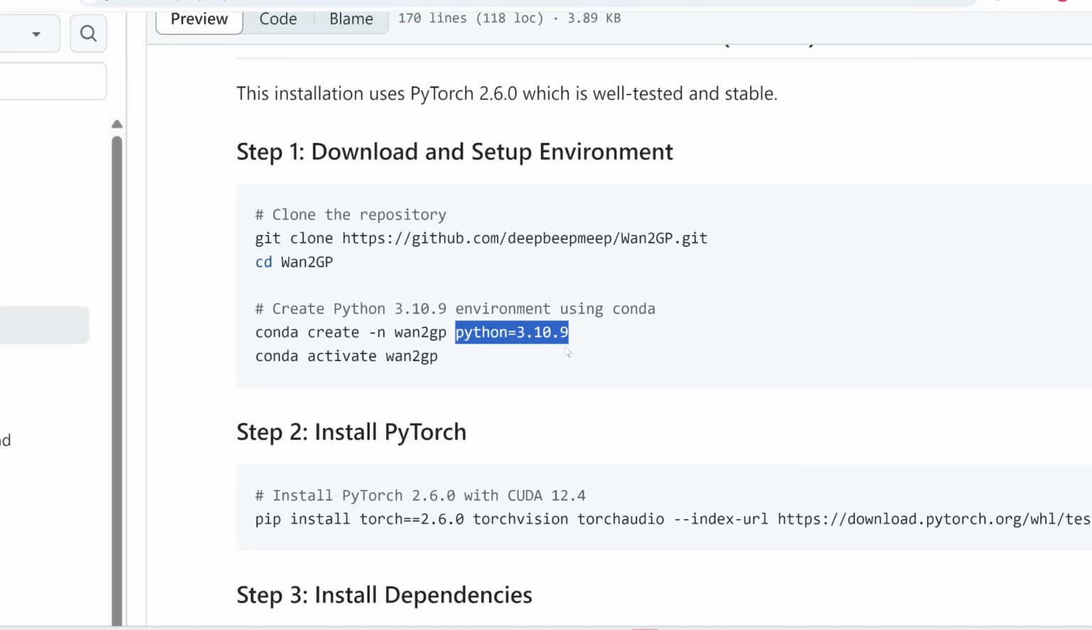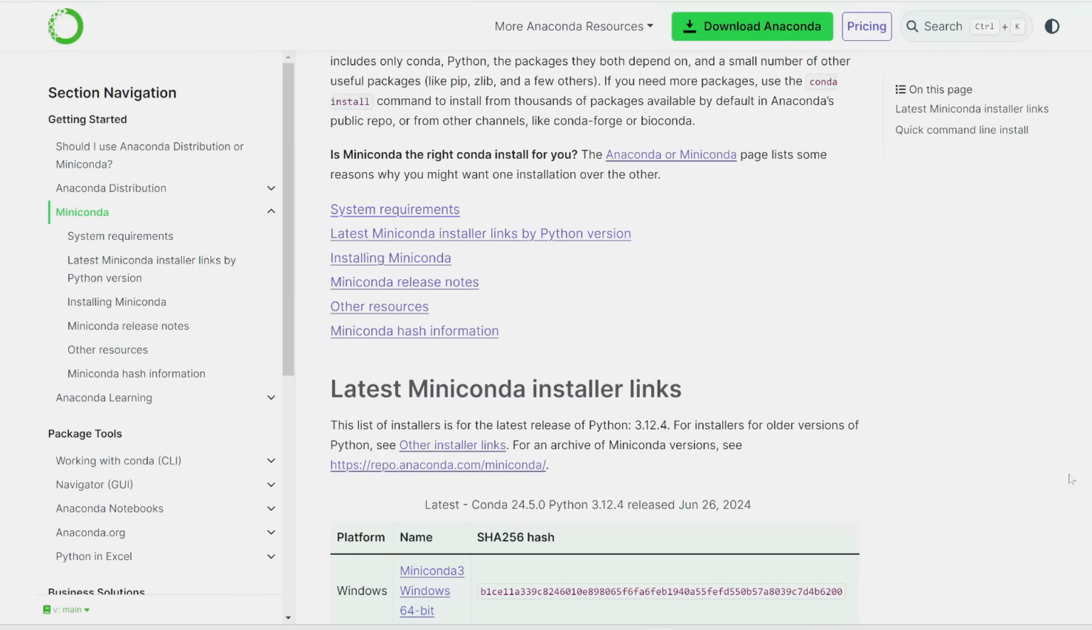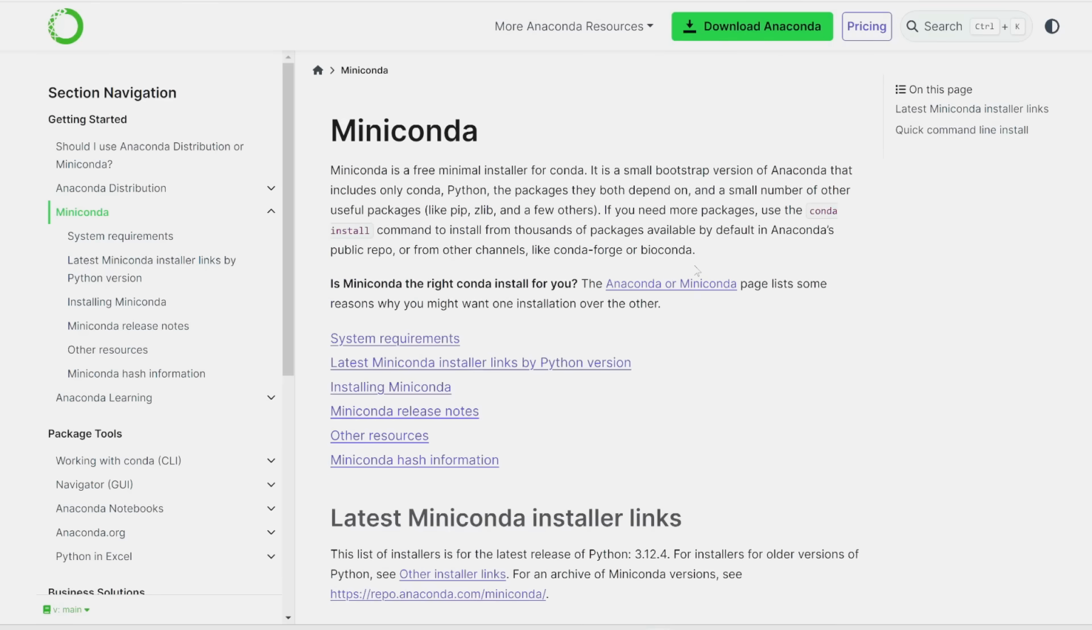If you don't, here's how to install it. If you already have this installed, feel free to skip to the next section. Now, I'm just on anaconda.com, and actually what I'm going to do is install Miniconda. This is a minimalist version of Anaconda.